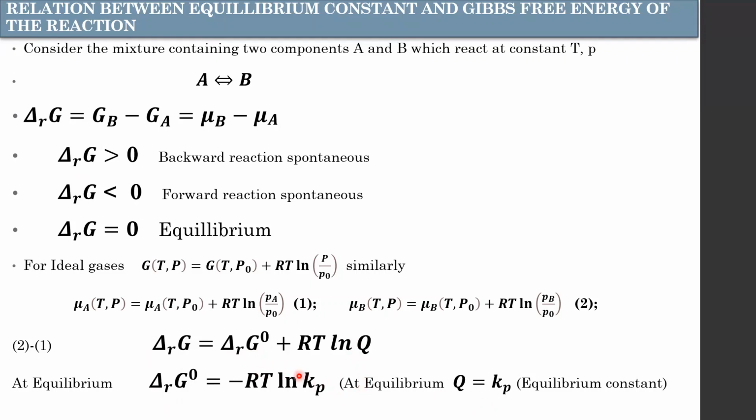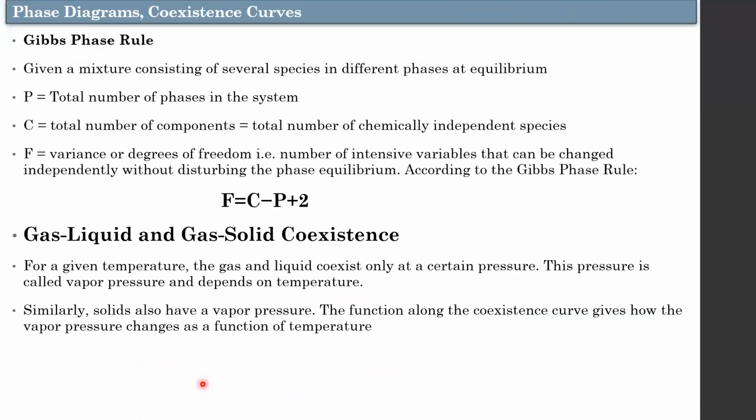At equilibrium, the Gibbs energy of the reaction equals 0. So the standard Gibbs energy equals minus RT ln Q, and at equilibrium Q equals Kp. This is the final expression, very, very important for problems where Kp is given. You have to find the Gibbs energy of the reaction initially.